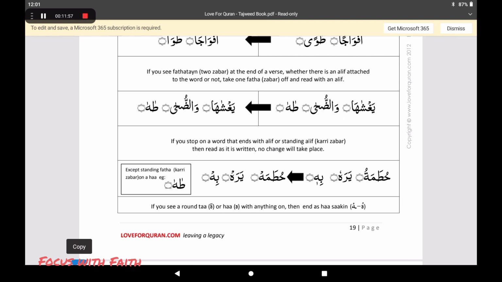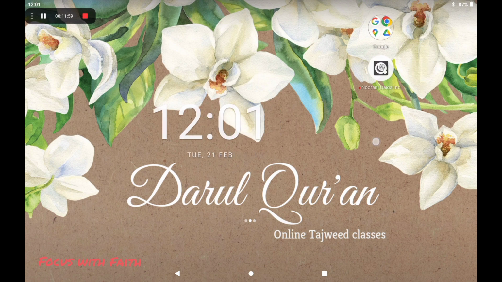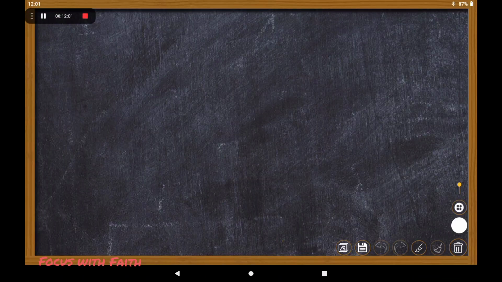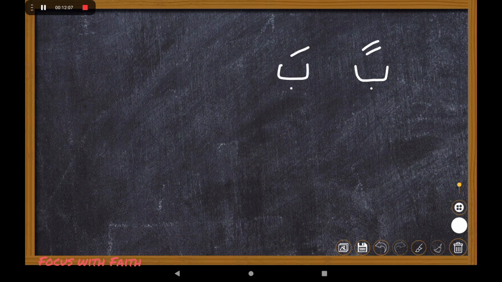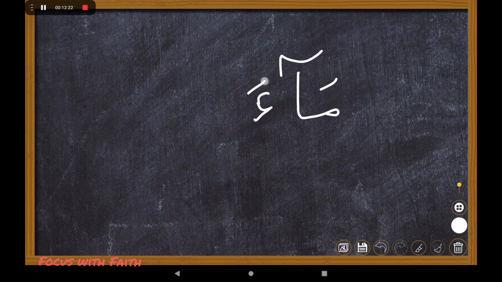Now there is one thing I want to add. Whenever you see fathatain in the Quran, you will never see it just as ban or tan; you will always have an alif attached to it, like an, ban, tan. But sometimes you will see it with only this much and not the alif.